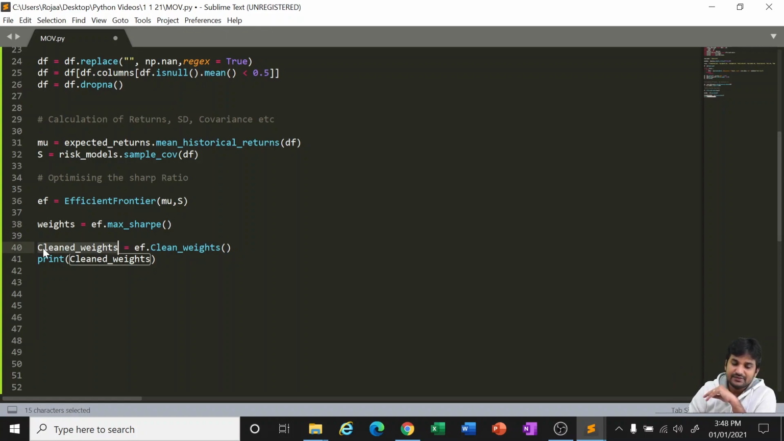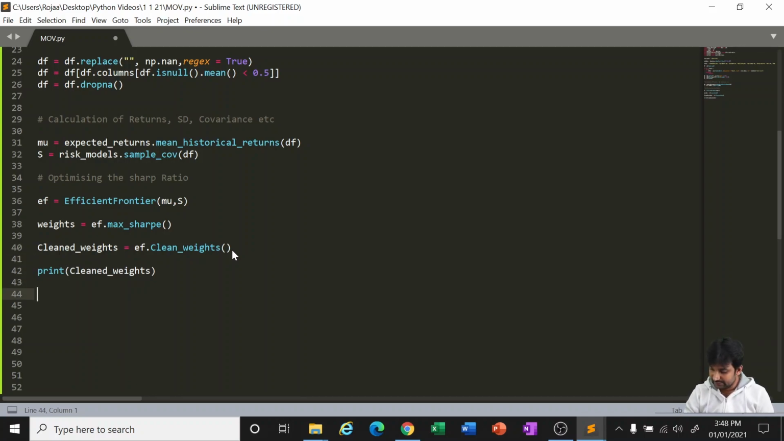And then the cleaned weights. Cleaned weights means you have given 50 stocks. Out of 50 stocks, it may tell you only 4 or 5 stocks are worth investing in, in this much proportion. So for the balance 45 stocks you have to give it a 0. For these maybe 10, 20, 30, 40, but for the balance we have to give the zeros. So it will give the complete cleaned weights, and we will be printing it to see where the weightage has been given.